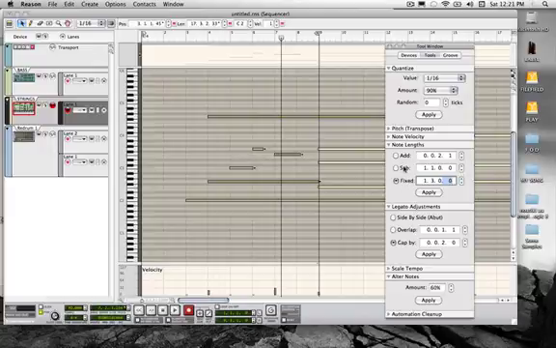So let's start by subtracting 1 beat from each one of my selected notes. Apply, and you can see that the notes become much shorter. Now let's add 2 beats plus 2 16 notes to my selection. Apply, the notes are longer. If I reapply this function, they will become even longer.